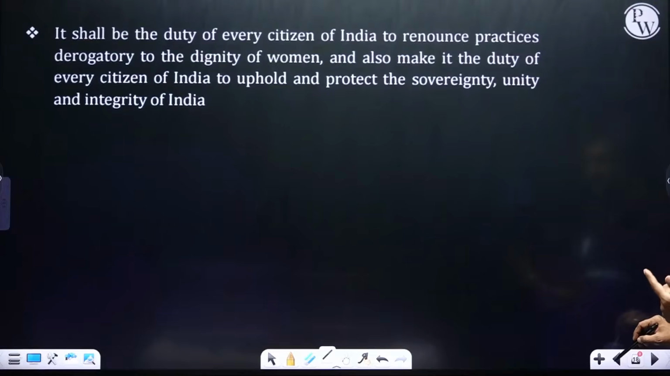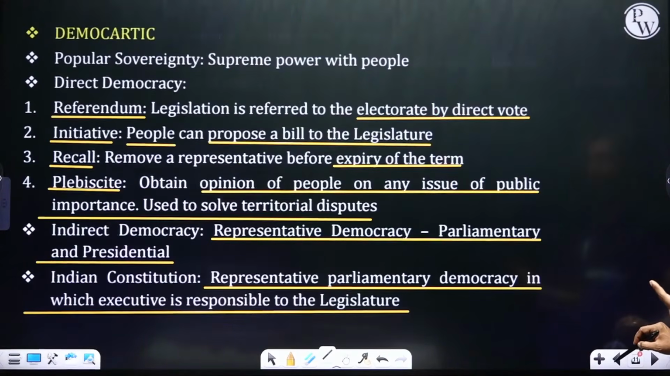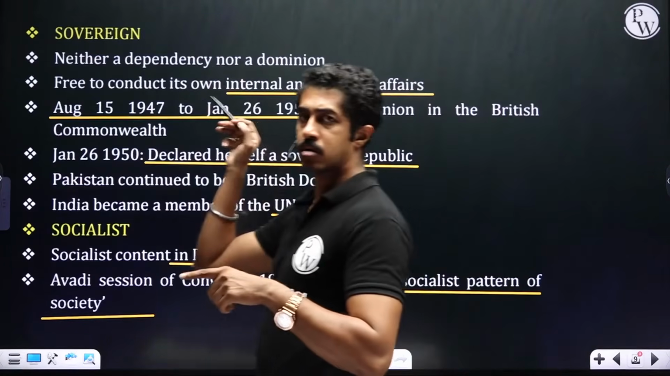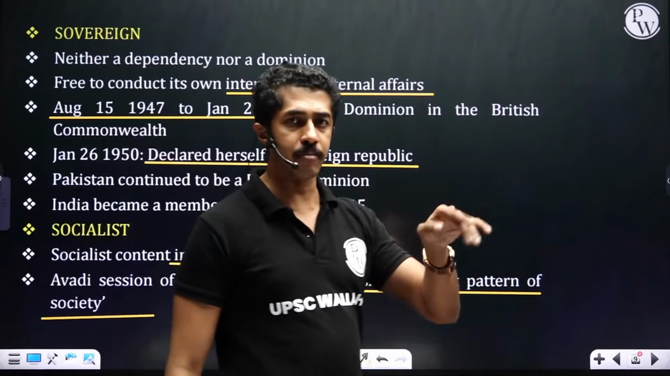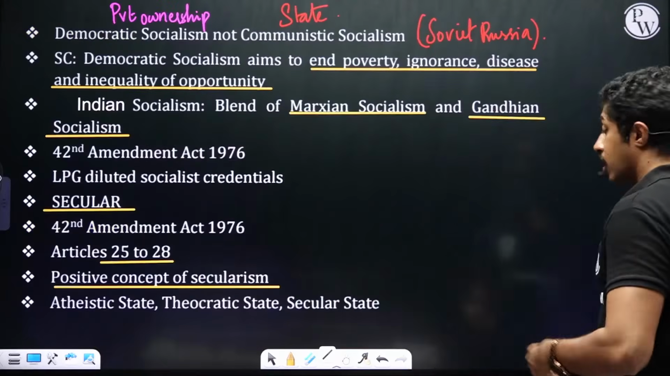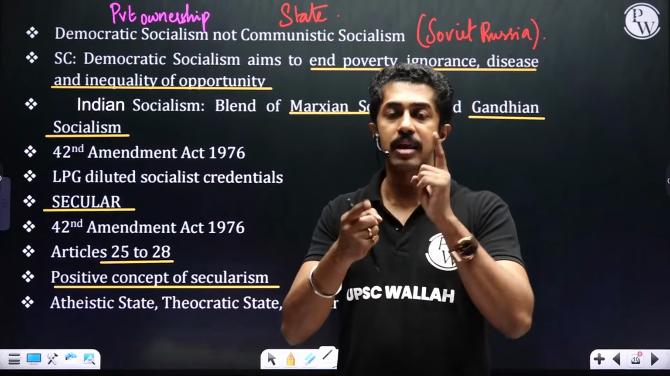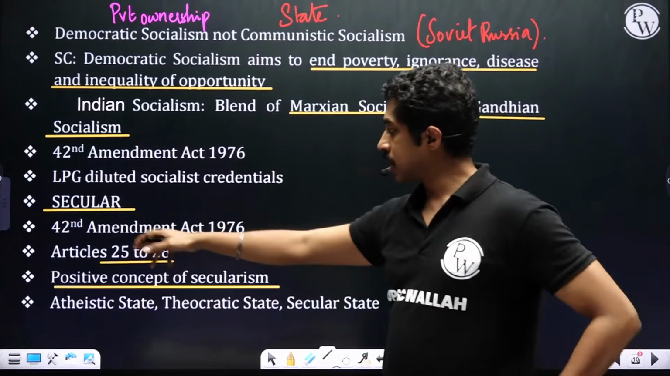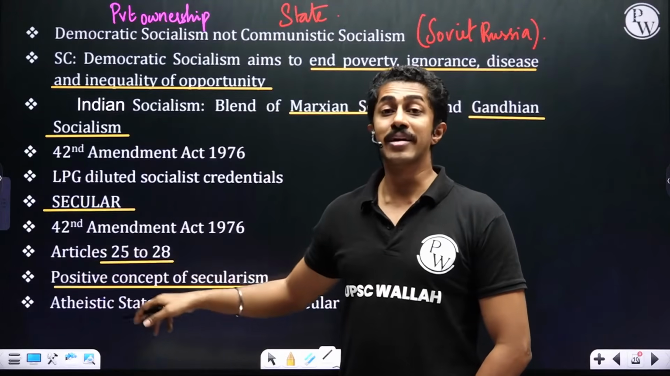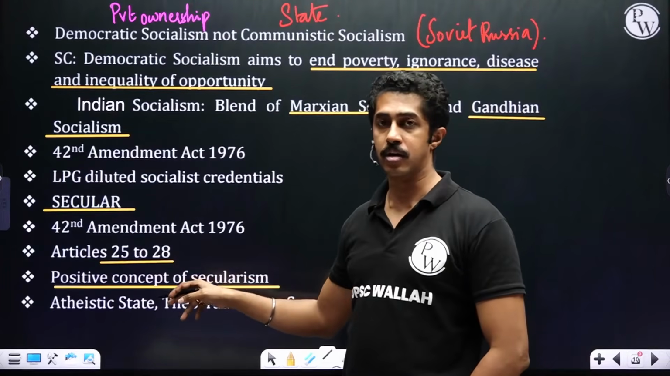Before we go on to the significance, very quickly, let us try to revise this. So, sovereign was already there in the preamble. Then comes what? Socialist, added by 42nd Amendment. We follow a unique blend of socialism, Indian socialism, a mix of Gandhian and Marxist. Then secular, again it was not there, added by 42nd Amendment. Articles 25 to 28. From here onwards, the articles come.